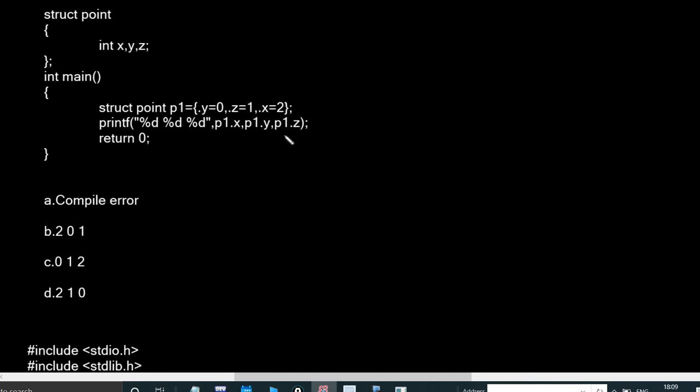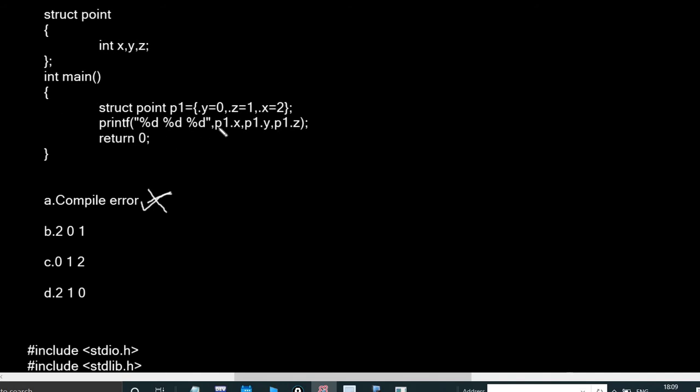Many of them think it gives an error because there is no initialization of the variables, since x, y, z are not declared. So many choose compile error, but actually this is the wrong answer, because structures have one special property: the variable initialization is done using the dot operator only, so it does not throw an error.